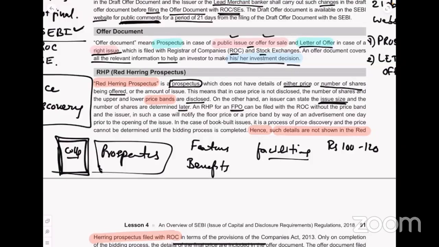So red herring prospectus is what? It is also a prospectus, first point. But as you can see, it does not have details of price or number of shares. Why? It's a price discovery mechanism. See, in normal offer document, you'll have everything. Correct? Price, size, all of that. But in red herring prospectus, we are going to give a band, 100 to 120, for example. 275 to 305. Whatever, they'll give a price band. So what is the exact price will be discovered during the entire process. That is only red herring prospectus.